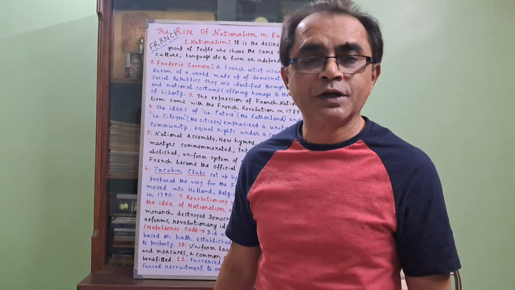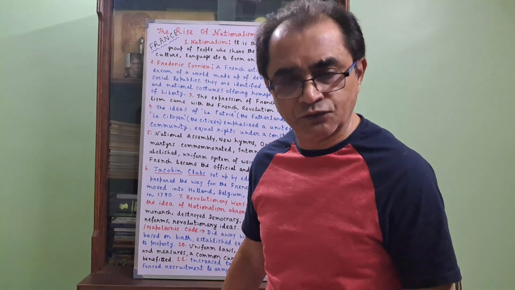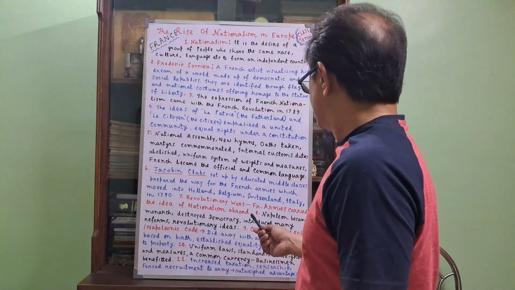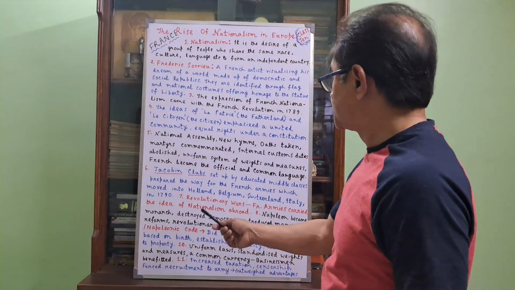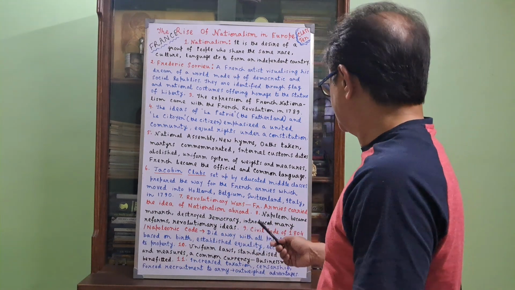But Napoleon became the monarch. So you can say that Napoleon brought the revolution, but at the same time he destroyed the idea of revolution, the idea of nationalism, in France. However, he introduced many reforms and revolutionary ideas in other countries of Europe also.